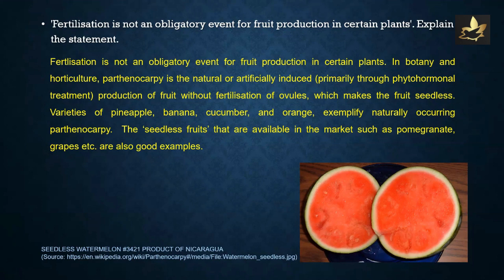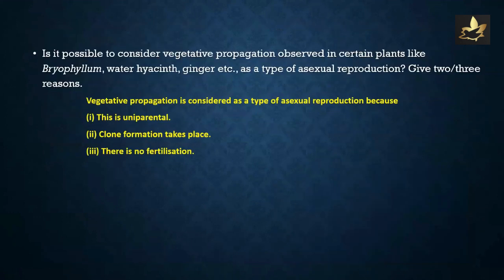Varieties of pineapple, banana, cucumber, and orange exemplify naturally occurring parthenocarpy. The seedless fruits that are available in the market, such as pomegranate, grapes, etc., are also good examples. Thus, fertilization is not an obligatory event for fruit production in certain plants. Seedless fruits is what we get through parthenocarpy.